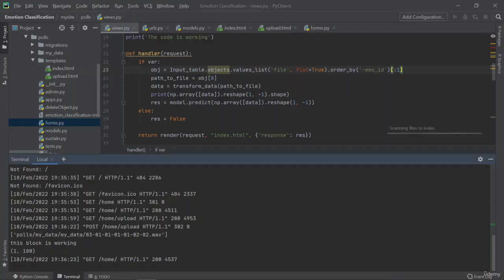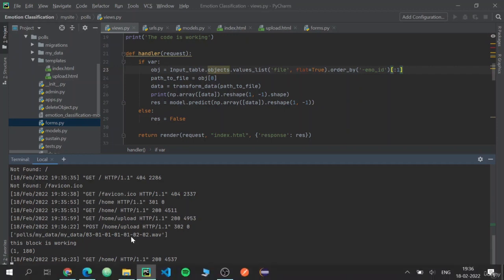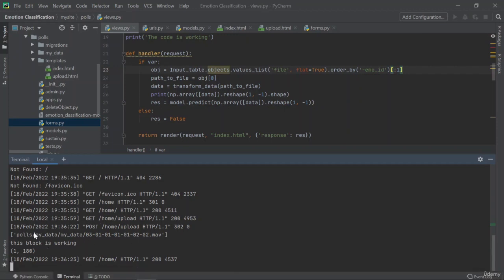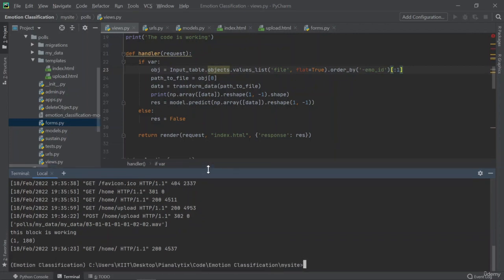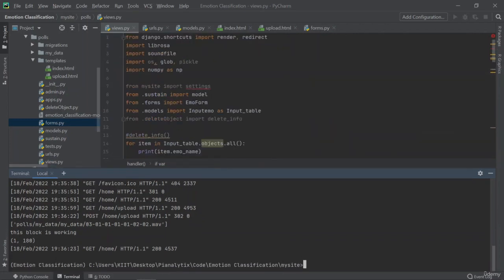But before ending the video, I've also created a validation for myself, which is telling me that this model is working. And you can see that my data has the shape of 1 comma 180, which means that I'm sending in one row which has 180 columns, my features, and that is input into the model. Another thing is that I have created specific files which you might want to use later down the line.